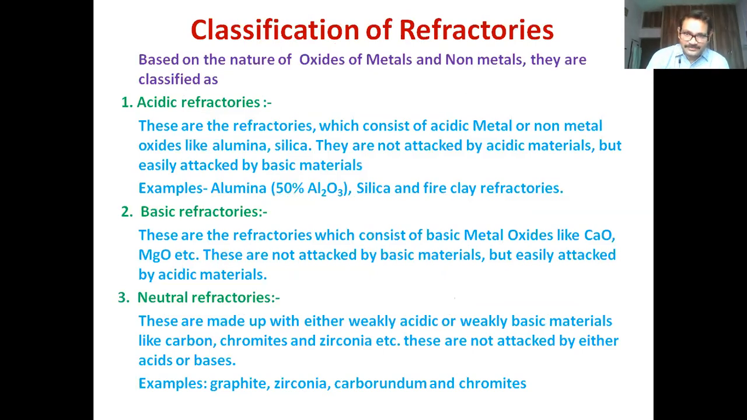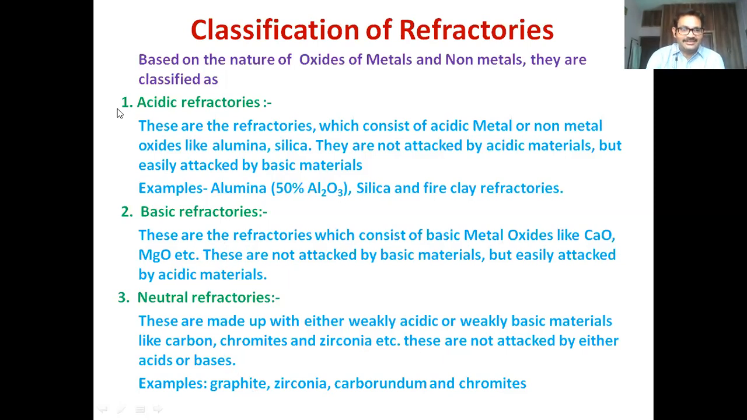How can we classify refractories? Based on the nature of the oxides of metals and non-metals, they are classified as acidic refractories, basic refractories, and neutral refractories. What are acidic? Non-metals are electronegative in nature. They normally attract electrons. The one which accepts electrons, we say acidic. So non-metal oxides are acidic in nature, and metal oxides are basic in nature. And then the neutral.